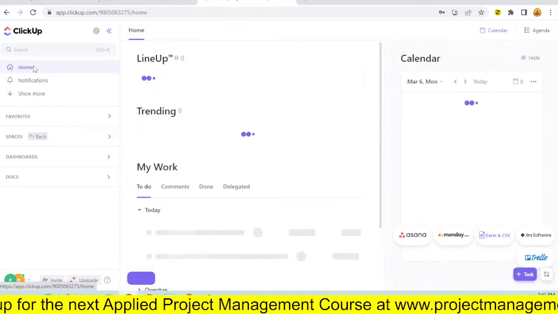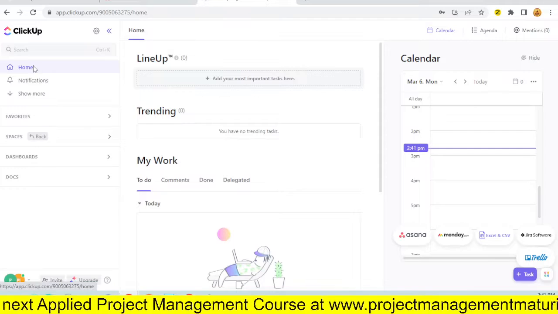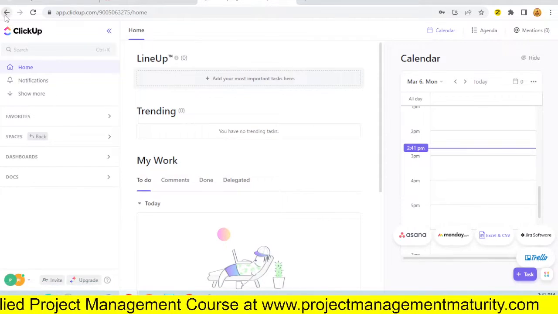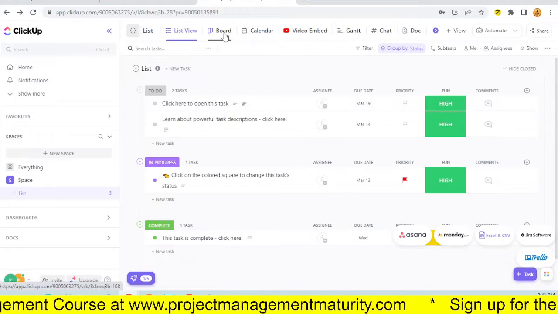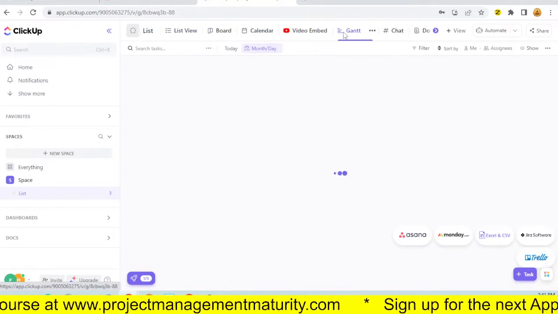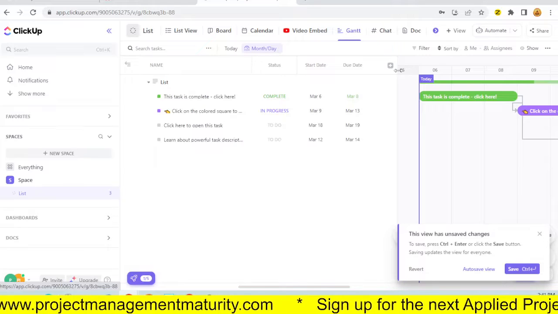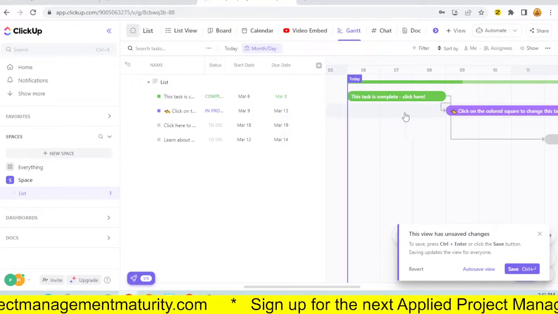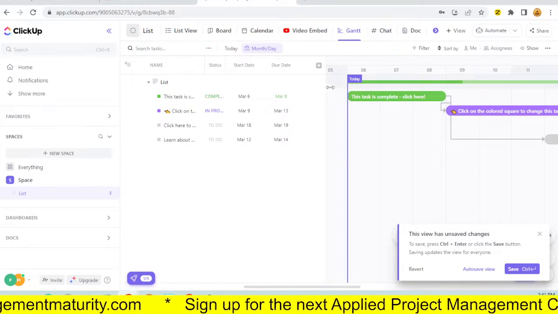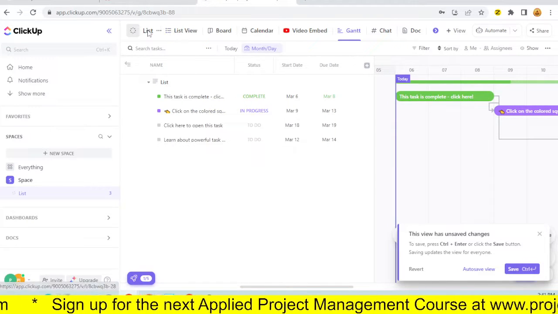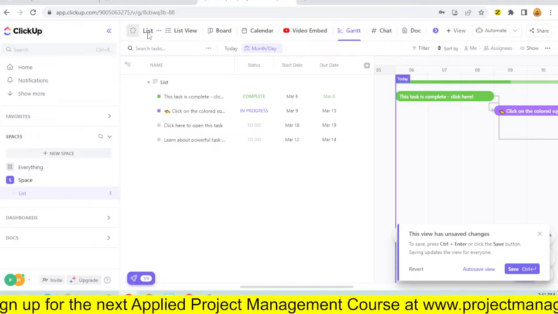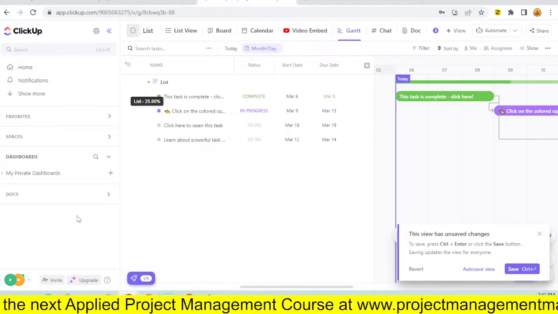Not as intuitive on the first encounter, I will say. I know, there is some amount of studying and stuff that needs to be done. Well, there's a Gantt. Thank goodness. At least I found a Gantt. Thank goodness. Okay. As far as starting something new, I would have expected, let's see, dashboards,